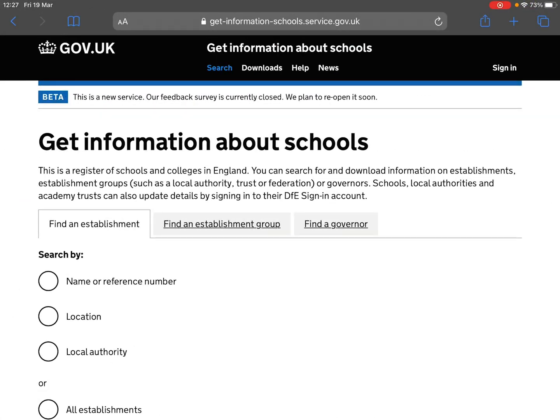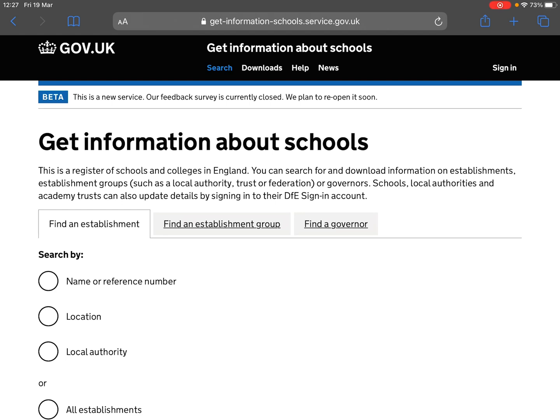Okay, I'd like to introduce a website to you called Get Information About Schools. It's a really helpful source of useful information for any caseworker, any local branch secretary. In fact, many colleagues in schools, reps may also find it useful. It really does take you to a whole range and wealth of information.